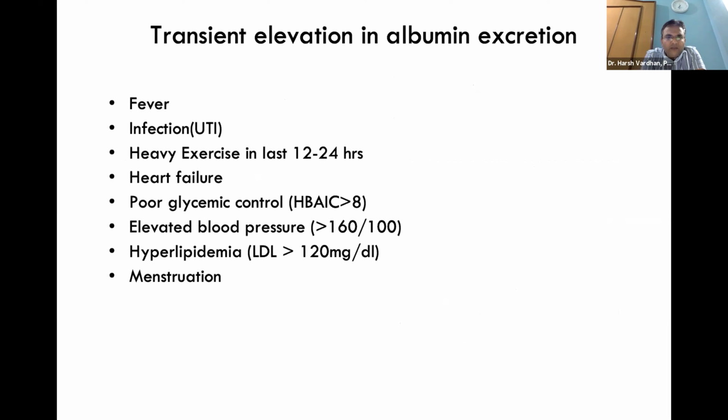Now, you can also have transient elevation of albumin excretion, where you can have falsely elevated albumin without a known kidney disease. That can occur in fever, infection, urinary tract infection, heavy exercise in the last 12 to 24 hours, heart failure, poor glycemic control, elevated blood pressure, hyperlipidemia, or sometimes in normal menstruation.